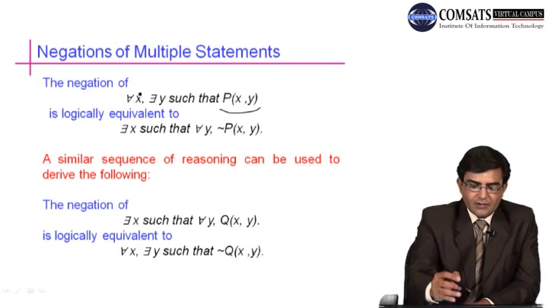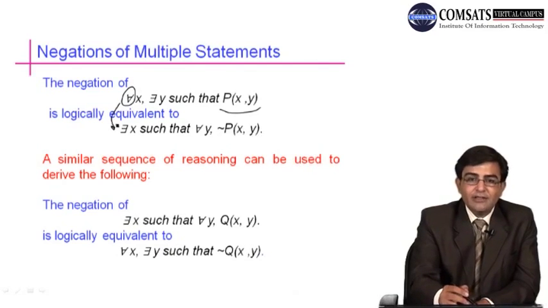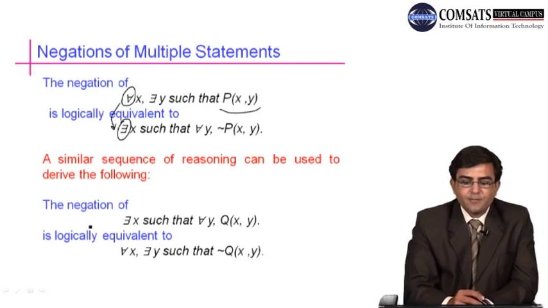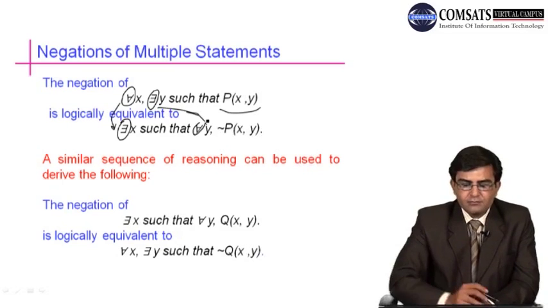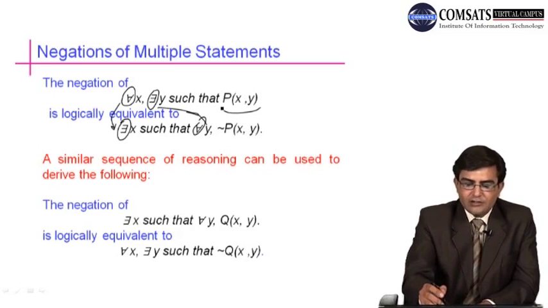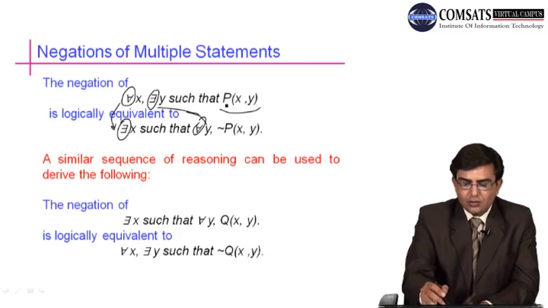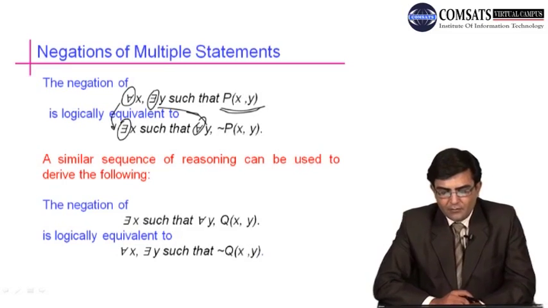To negate it, for all will be converted to there exists, there exists will be converted to for all, and we shall also apply negation on the predicate: not p of xy.